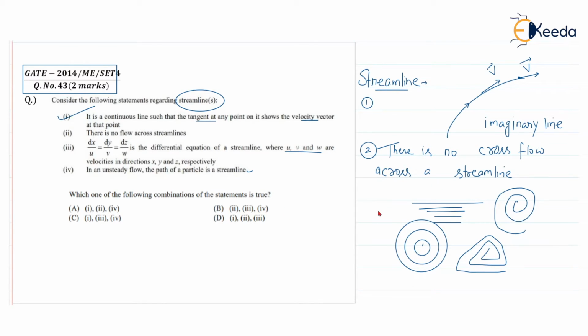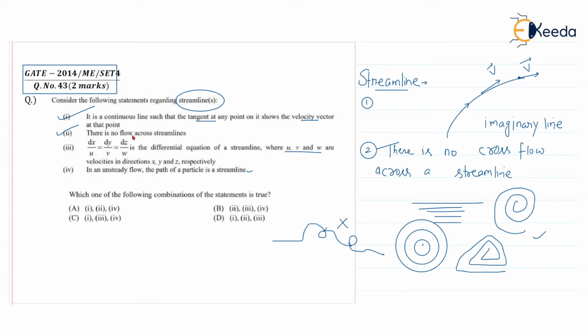So suppose you are drawing a streamline like this, so this is wrong. This cannot be a streamline because it is intersecting at this point, at this point. So there is no cross flow across a streamline. So these are the 4 examples. That is correct. So definitely this option is also a right point.